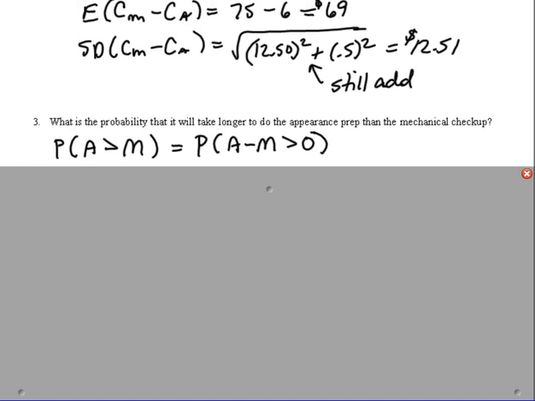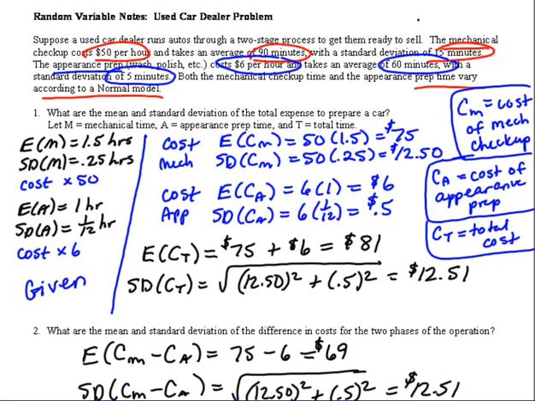Now let's think about some of the possibilities for those random variables. The mechanical checkup takes 90 minutes, but that can vary. It has a standard deviation of 15 minutes. The appearance prep takes an hour on average, and it can vary 5 minutes here and there.